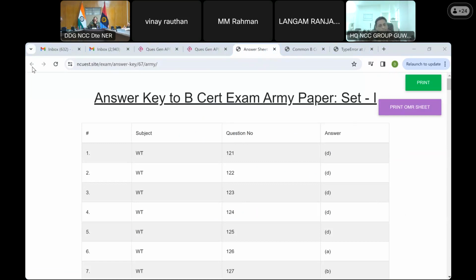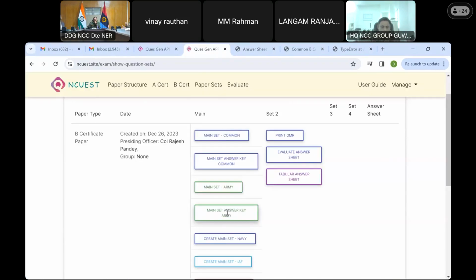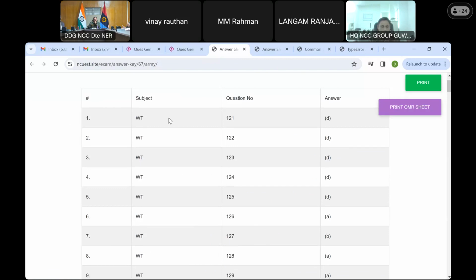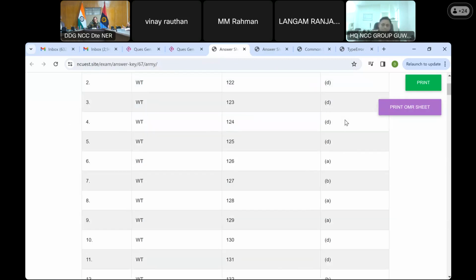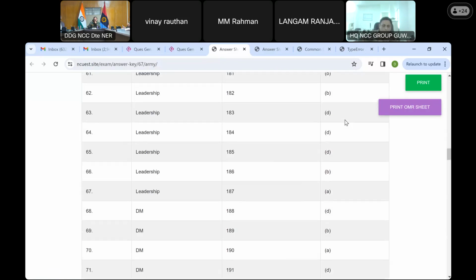I'll tell you what I've done. This is your main set army. This is the main set army answer key. Can you see this? Yes, sir, I can. So this is the first set, you should have 4 of them. This is the first one for army. Others could be generated for Navy and Air Force. I'll take this one as an example. So I click here and am taken to the answer key to B certificate exam paper set 1. And this is the question subject, question number and the answer, which we finalized when we were making the paper.